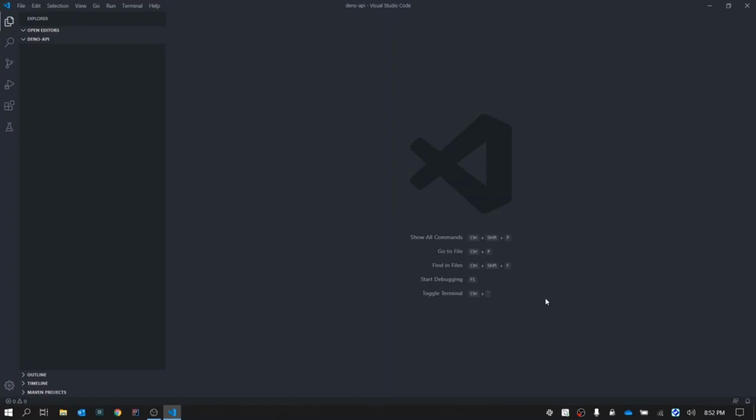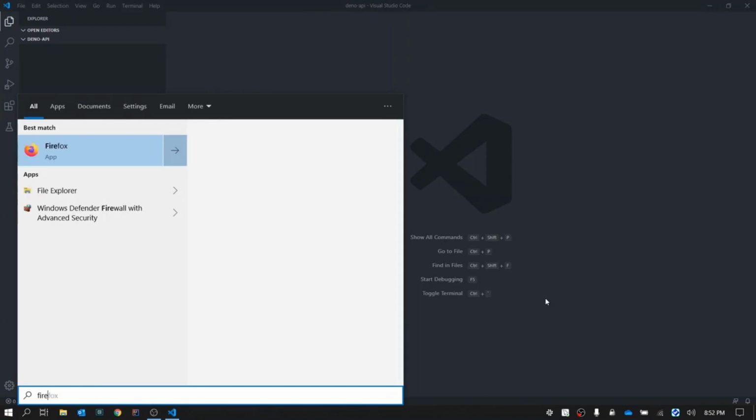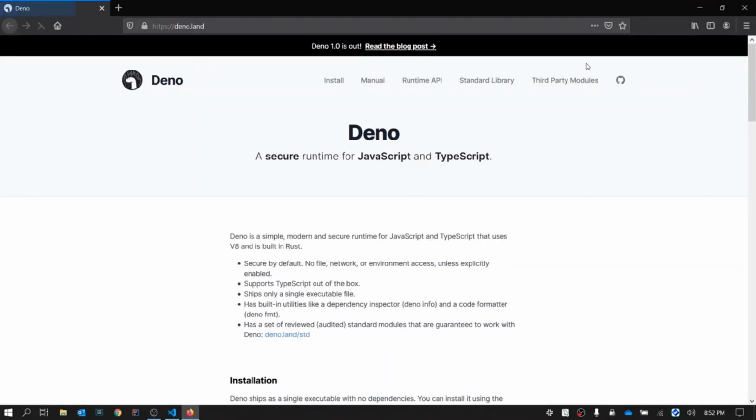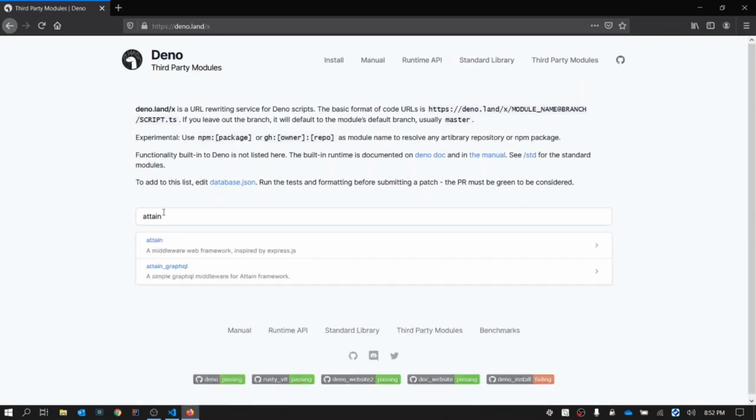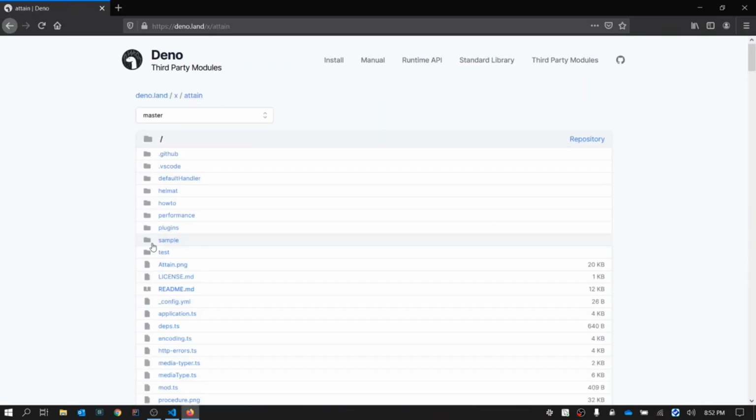Express is the most popular API framework in Node. So we will be using Attain. How to install Attain? I'll show you how to install anything in Deno. Open up the browser, go to their website deno.land, go to third-party modules. Whichever module you need to install, just search that module. For now, we'll search Attain.